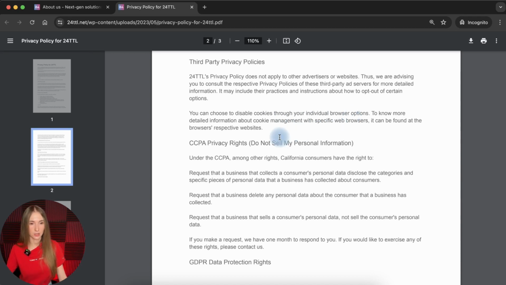Let's see the next section, and here we see the section CCPA rights, privacy rights. Do not sell my personal information. As the company refers to this section, I suppose they collect California residents' personal data, and I'm actually not sure that the company is subject to this law, because a lot of companies misunderstand the concept of the CCPA, and a lot of them are actually exempt from the requirements of this law. They do not need to follow them, but they do this by mistake.